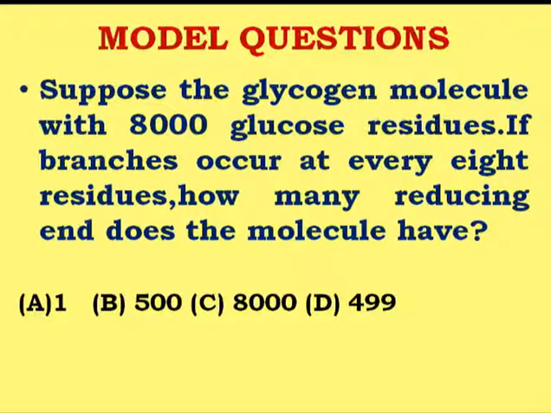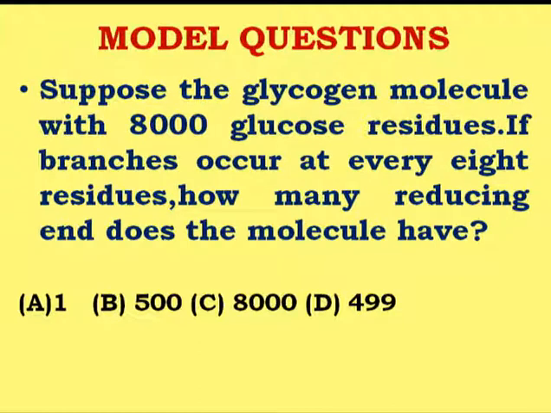So if we look at the question, there are 8000 glucose molecules and branching occurs at every 8 residues, it means we can say that there will be 1000 different branches in the glycogen molecule. 8000 divided by 8, so after every 8 glucose molecules which are linear, having alpha 1,4 glycosidic linkage, we will have the branching.